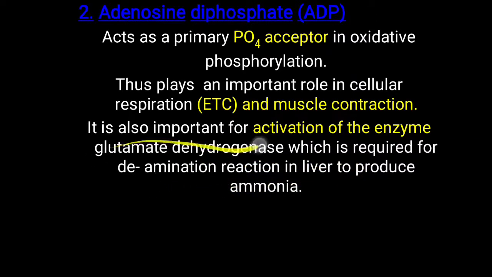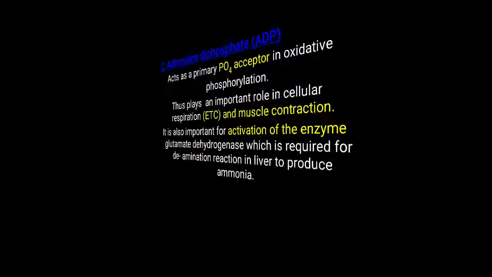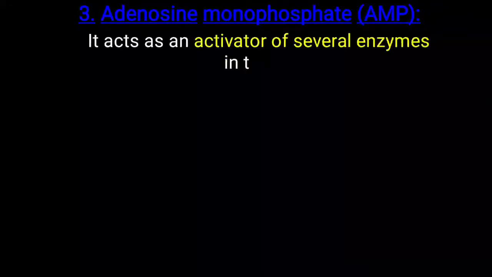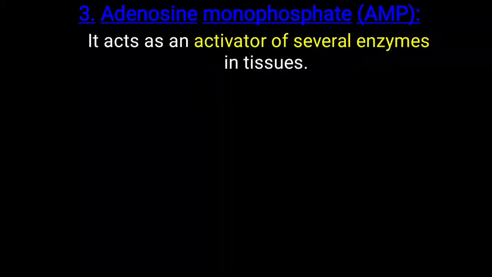Glutamate dehydrogenase we will learn in detail particularly in protein metabolism. At present you have to remember that for activation of a particular enzyme like glutamate dehydrogenase, this ADP is needed. So D for dehydrogenase and D for ADP. Further, the next important nucleotide is adenosine monophosphate, that is AMP. So we have discussed ATP, next ADP, and the third one is AMP.